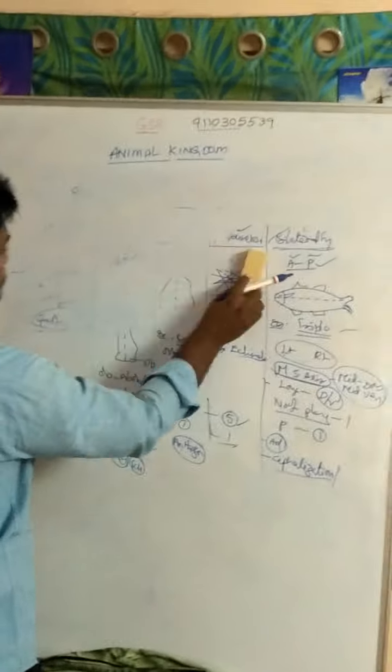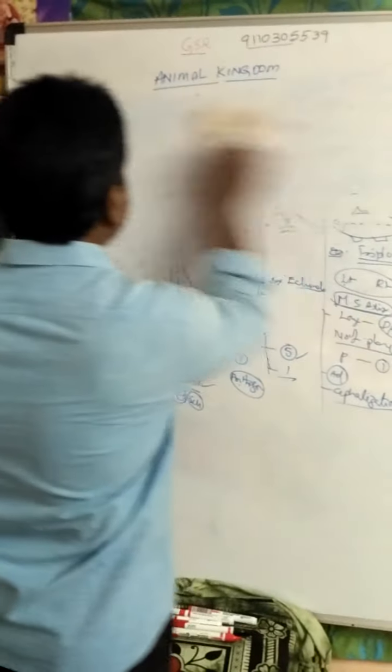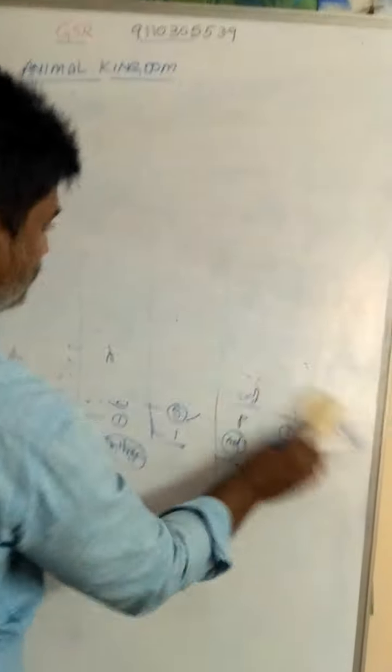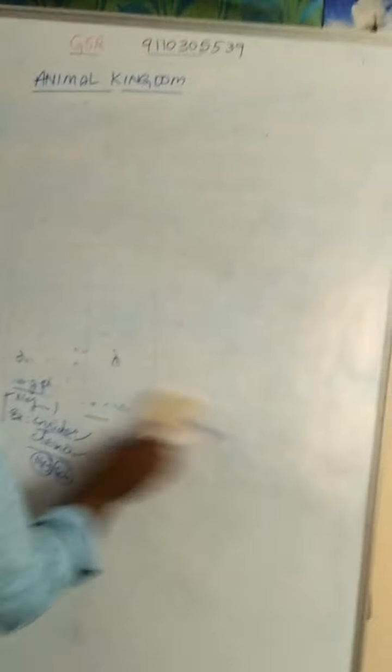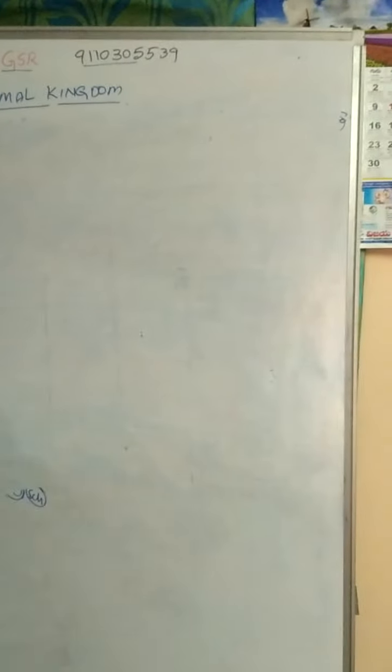Then coming to coelom. What is coelom? The space between the body wall and alimentary canal is called coelom, the body cavity. There are three types of coeloms.